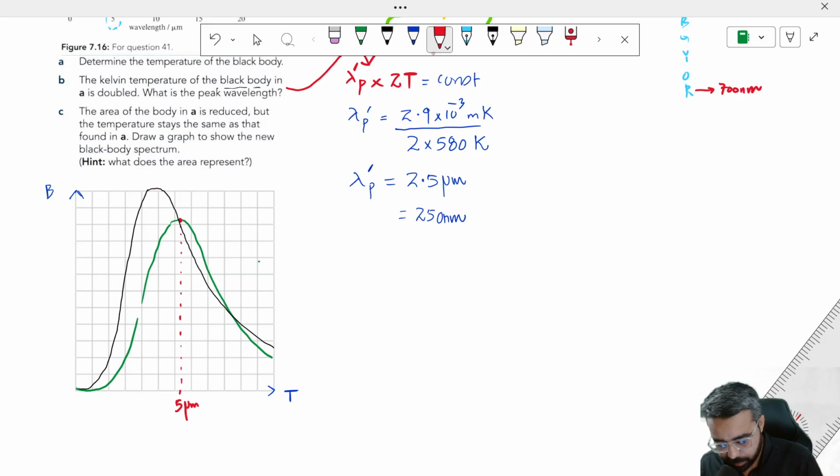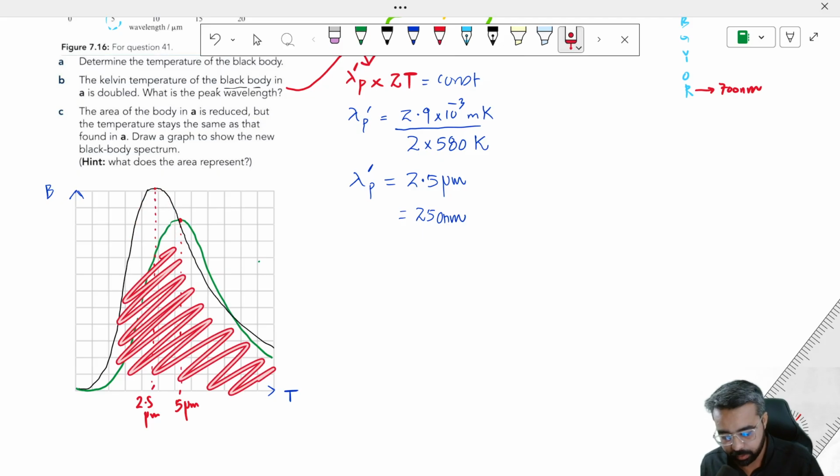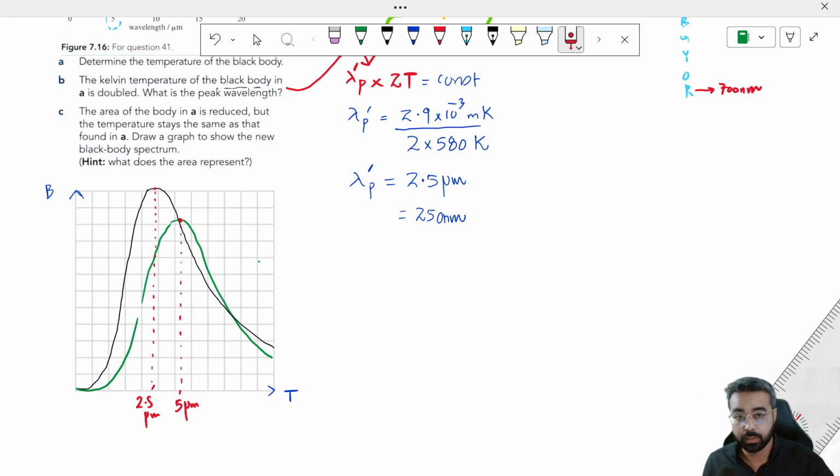Not only has the peak wavelength reduced to 2.5 micrometer, but it is now covering more area under the curve. More area means the black body at twice the temperature is radiating more thermal, electromagnetic wave energy.